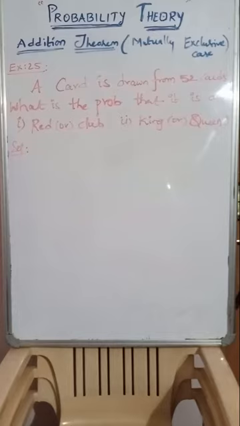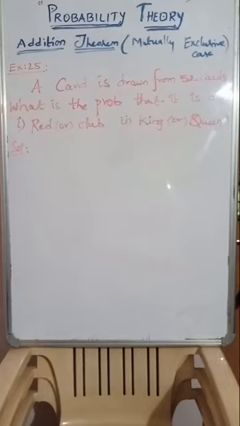No. Just the data is given. Based on the events, we have to decide whether the events are mutually exclusive or non-mutually exclusive. And another thing, addition theorem, how to decide whenever it is asked or case. Addition theorem, remember.